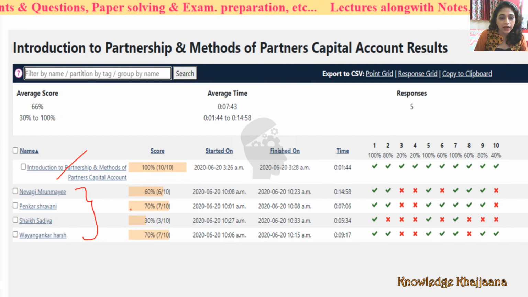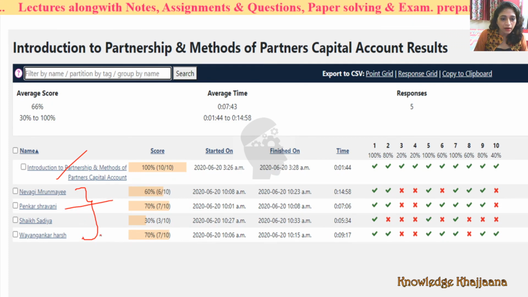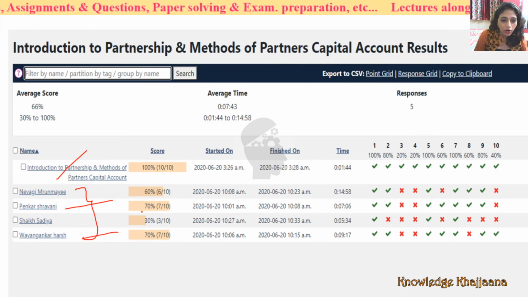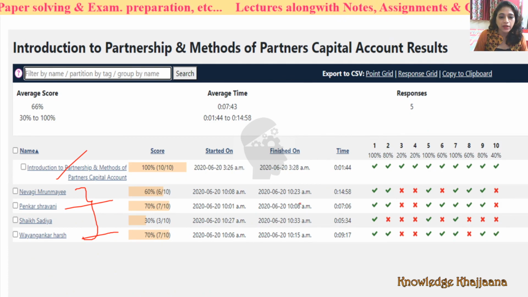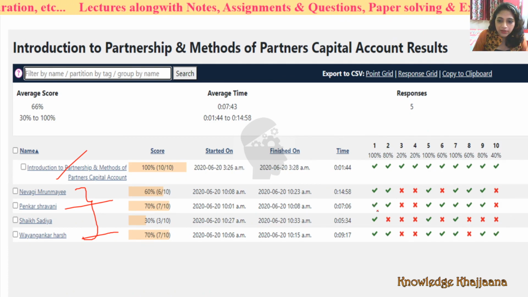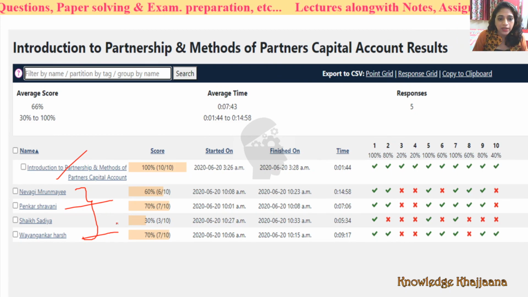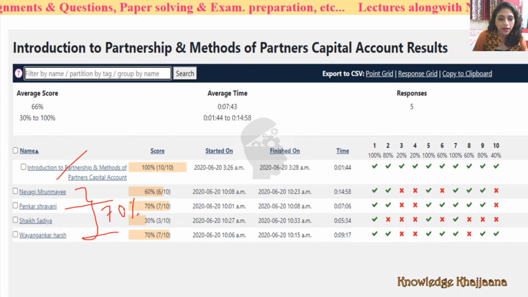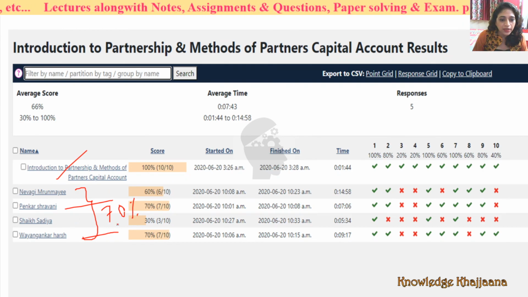Shawnee Penkar and Harsh Vengankar got 70%, which means 7 answers of those students are correct. So this time the award goes to both of them. 70%, very good students. And Mrunamai got 60% and Sadia got 30%. So Mrunamai's 6 answers are correct. Okay, very good, no problem.